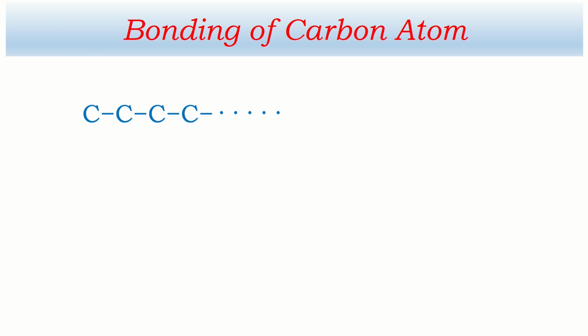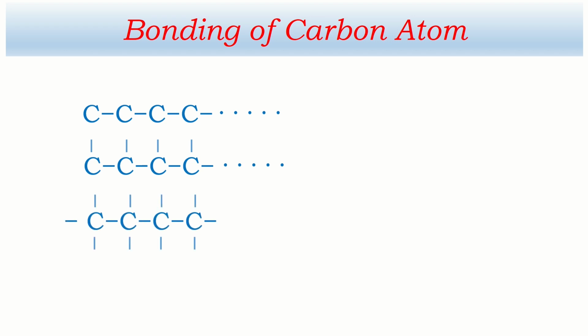Sometimes, not only in a chain, it forms a branched structure also. Here is one bond and here is another bond. It may be connected to another carbon atom. This way hundreds of carbon atoms can form not only chain bonds, but they can combine with each other in branched bonds also. Not only this, it can form bonds in different directions.